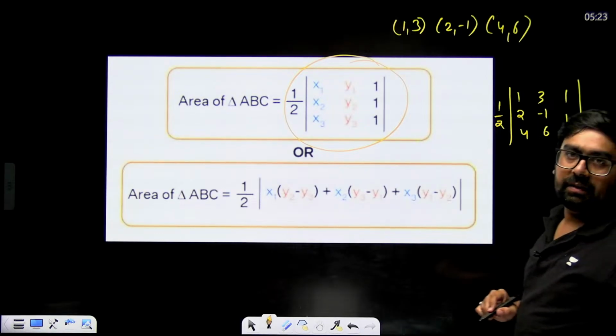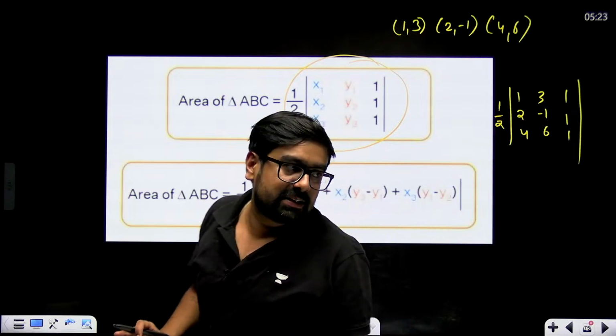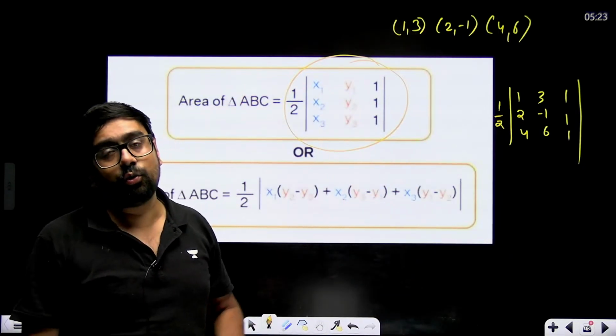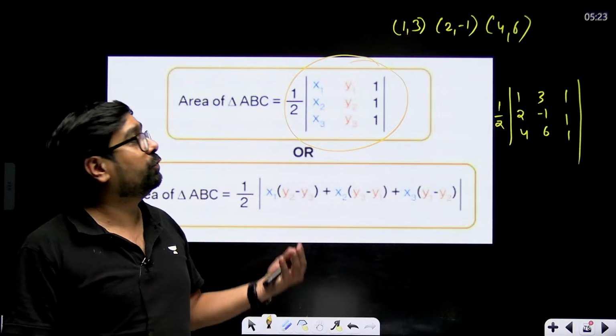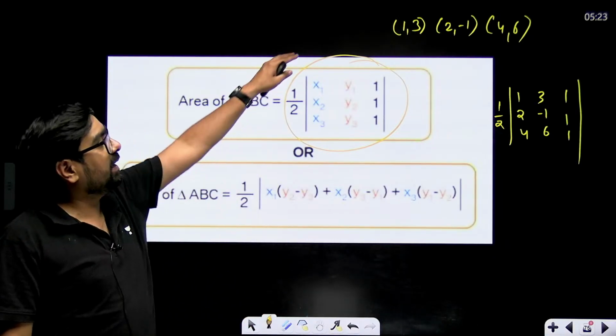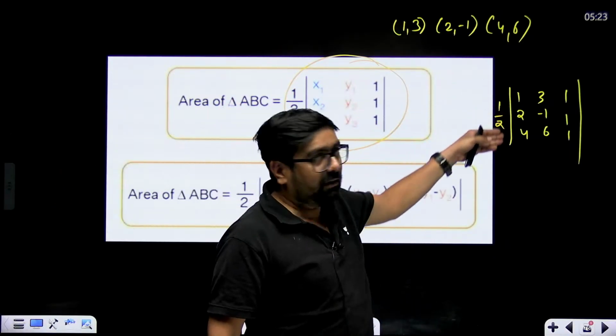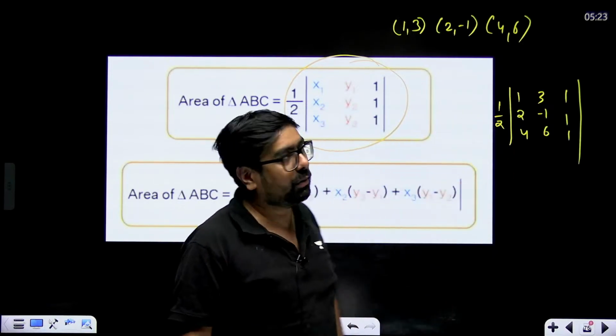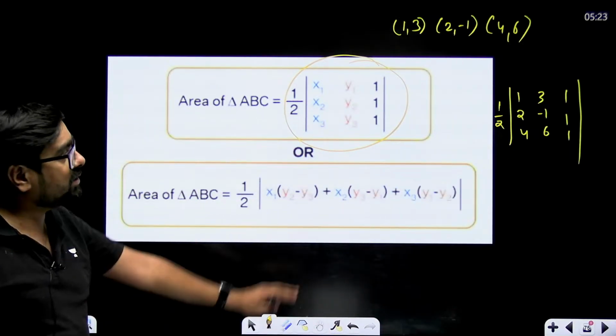That's it. There are questions in CBSE sample papers as well as previous years where they will specifically ask you to use the determinant method to find the area of a triangle, and they'll give you the vertices. Write the x vertices in one column, the y vertices in one column, 1 1 1 in the third column, and multiply that determinant's value with half.